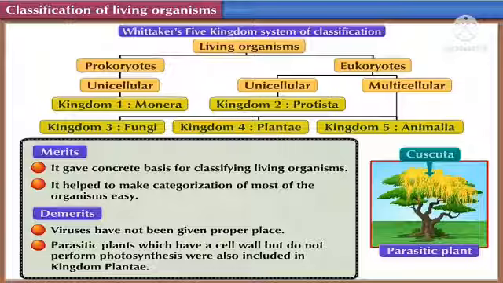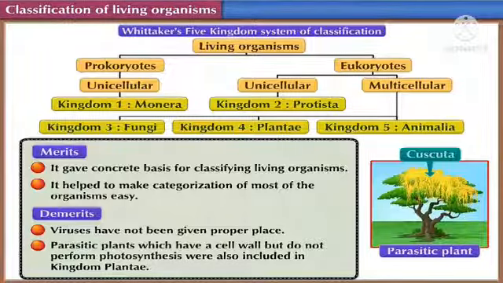The second statement states that parasitic plants which have a cell wall but do not perform photosynthesis were also included in the kingdom Plantae. They mean to say that parasitic plants, which are already depending on other autotrophic plants for food and photosynthesis, were classified or included into the kingdom Plantae.